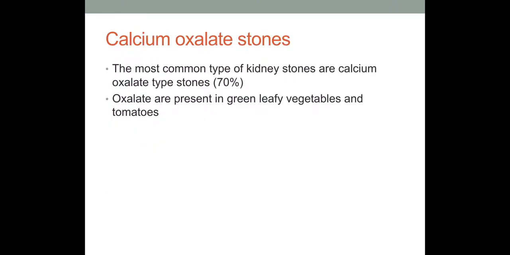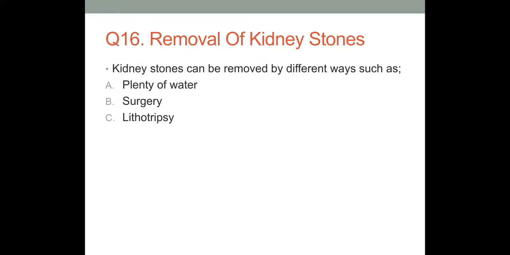Okay, the most common type of stones are termed calcium oxalate stones. Although kidney stones are made up of different types of material depending upon which type of crystals aggregate together, the most common type of stones are calcium oxalate stones. Almost 70% of the stones in the kidney are calcium oxalate stones. And oxalate is actually present in green leafy vegetables and tomatoes, etc. So taking too much green leafy vegetable or tomatoes, etc., can lead to calcium oxalate stones in the kidney.